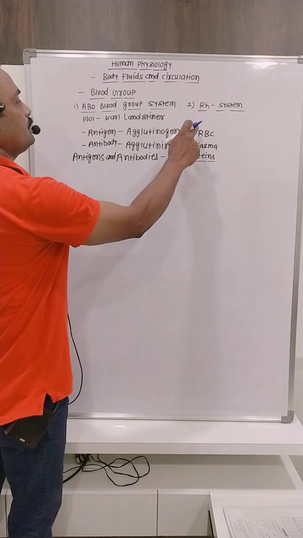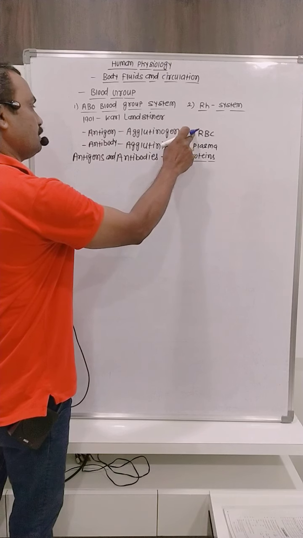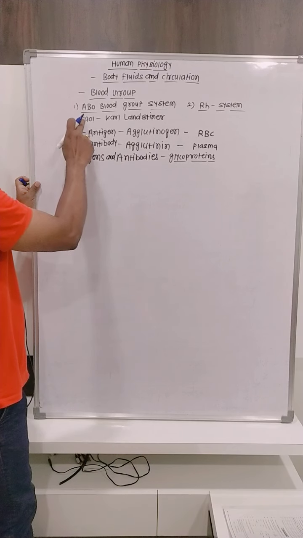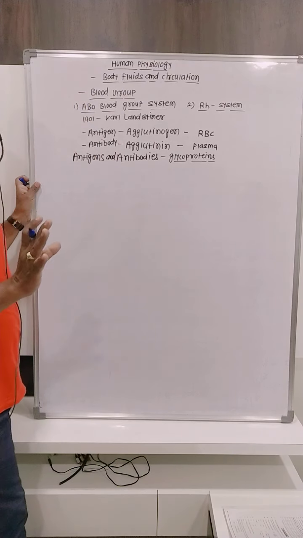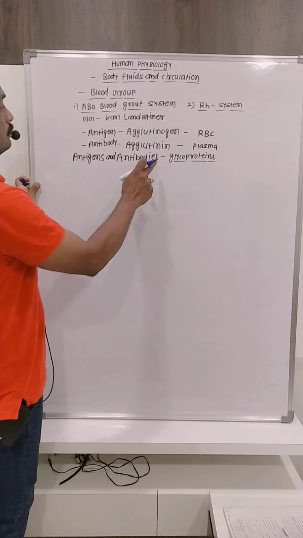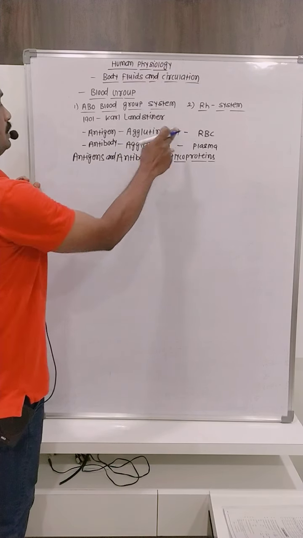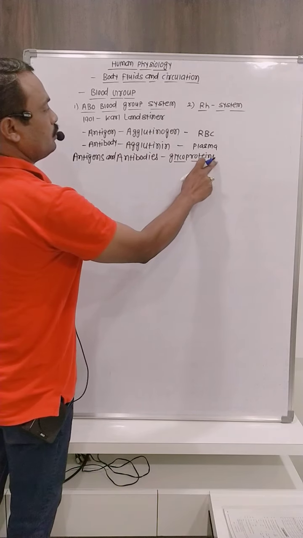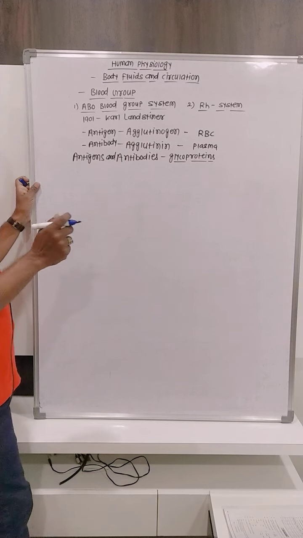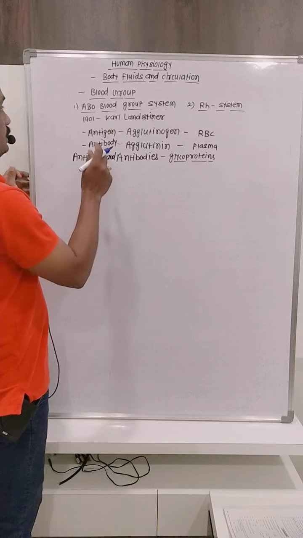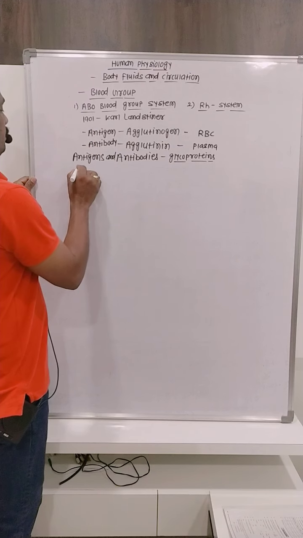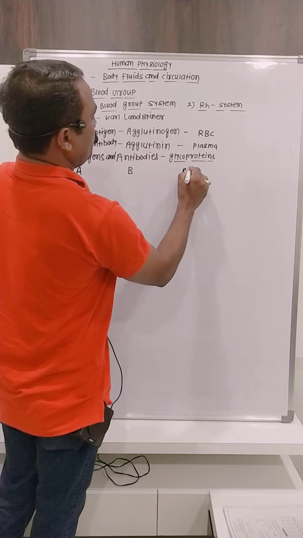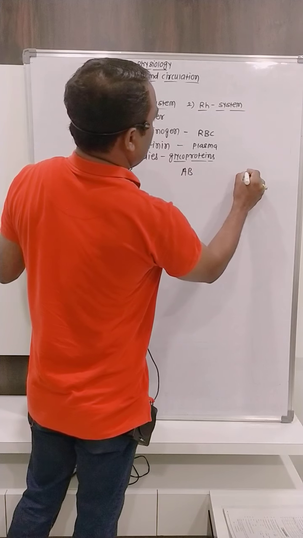Depending upon the presence or absence of the antigens on the surface of RBCs and antibodies in the plasma, Karl Landsteiner discovered four types of blood groups. These antigens and antibodies are glycoproteins present in blood. Depending upon them, there are four types of blood groups: A, B, AB, and O.